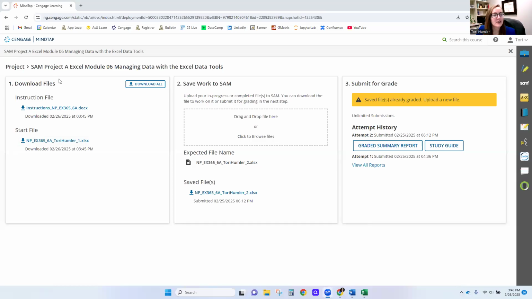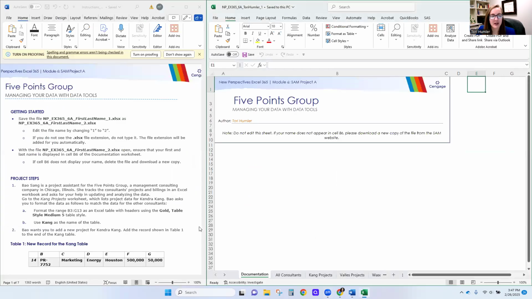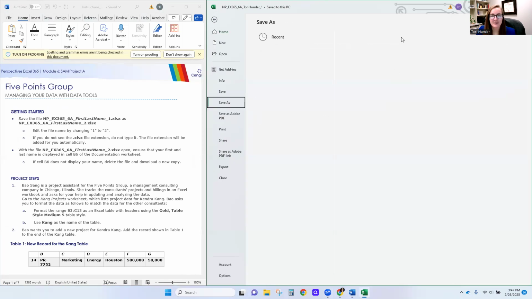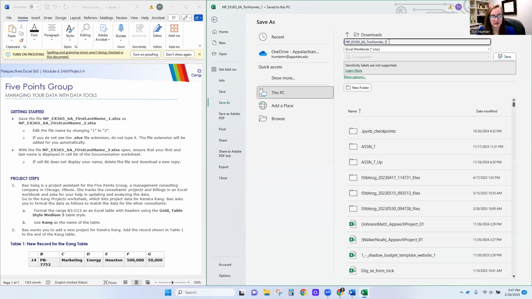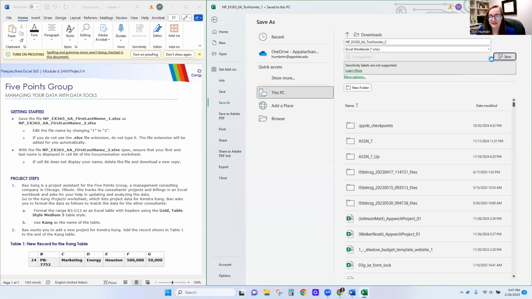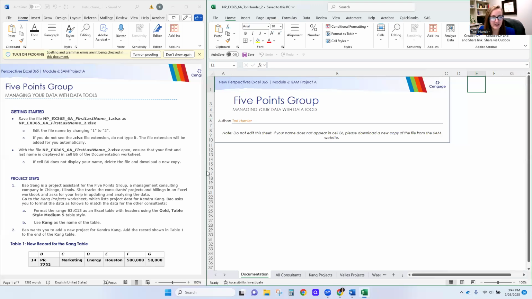Okay, so today we're going over the SAM project, Module 6, Managing Data with the Excel Data Tools. We're going to download our instruction file and our start file and pull those up. The first step that we're always going to do is save our Excel file with a 2. So we're going to go to File, Save As, change our 1 to a 2, and save. So now that that's saved, we double check our name is in B6, and then we can start